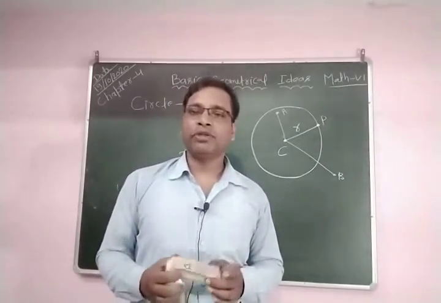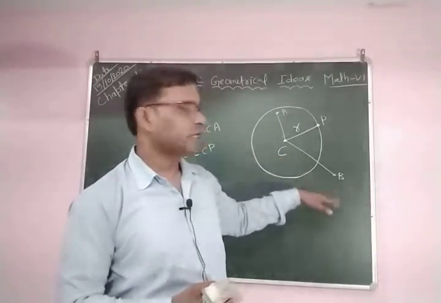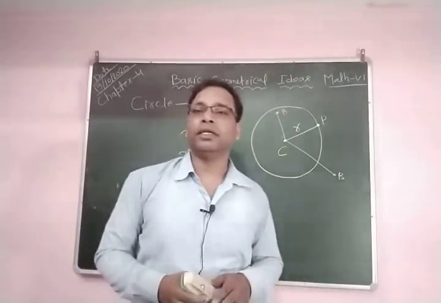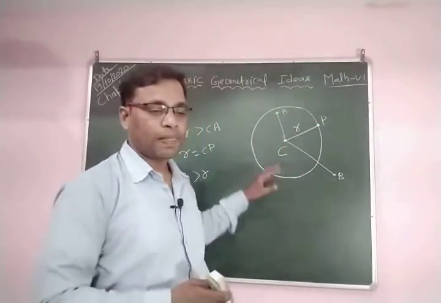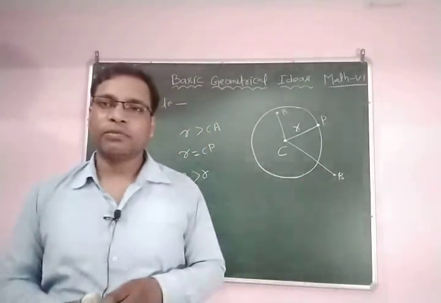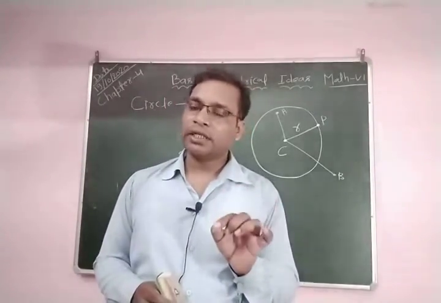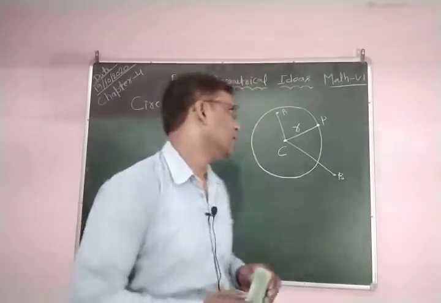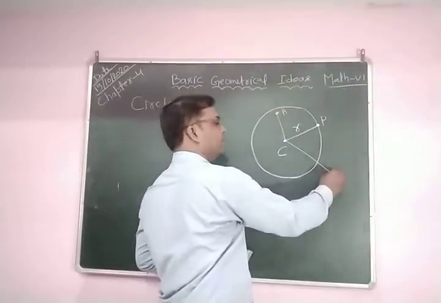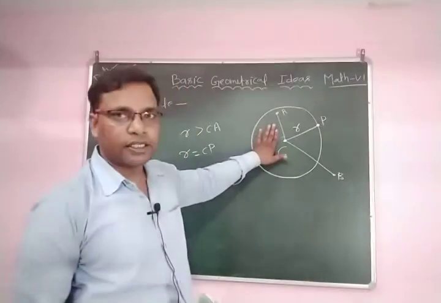So simply, if any point lies inside, it is an interior point; outside, an exterior point; on the boundary, it is on the line. I hope all have understood exterior point, interior point, and boundary point. Like this, P is the boundary point, A is the interior point, and B is the exterior point of the circle.